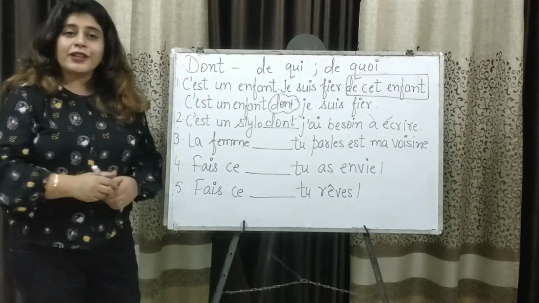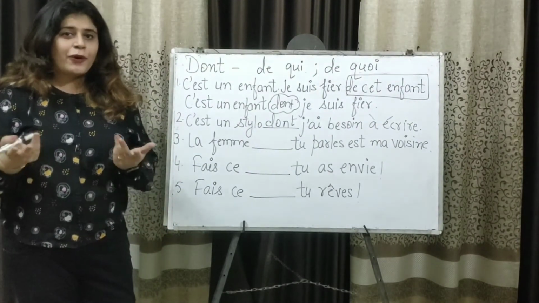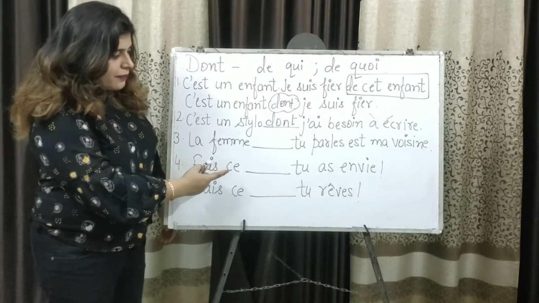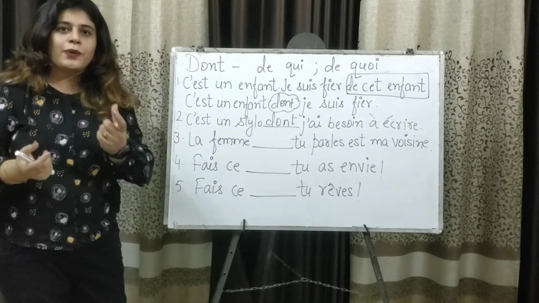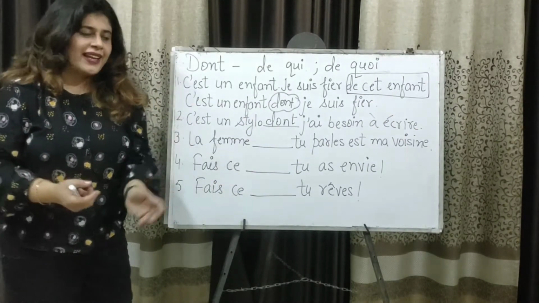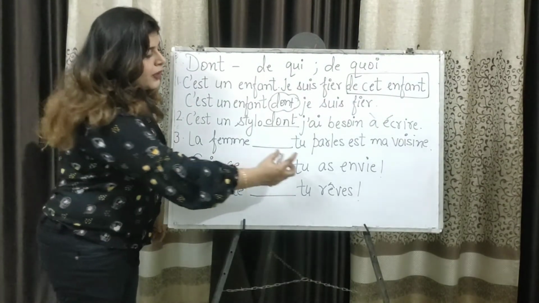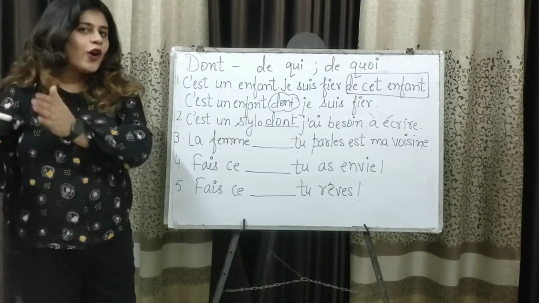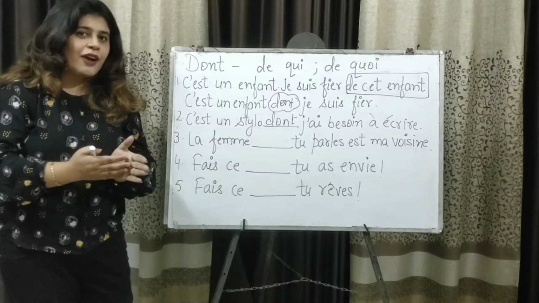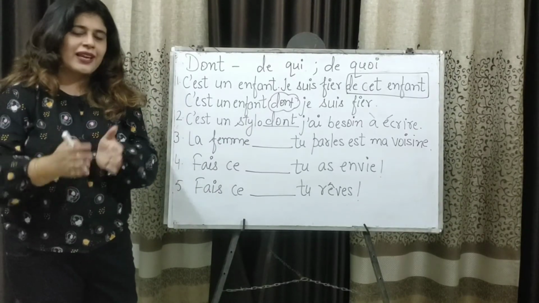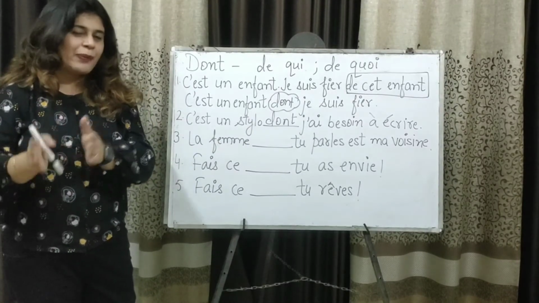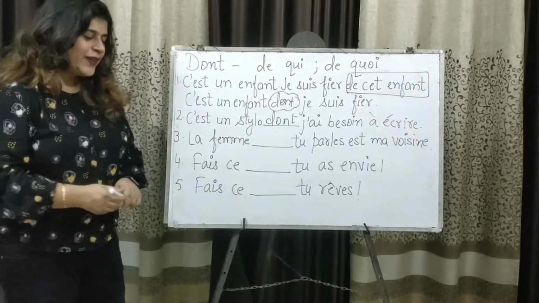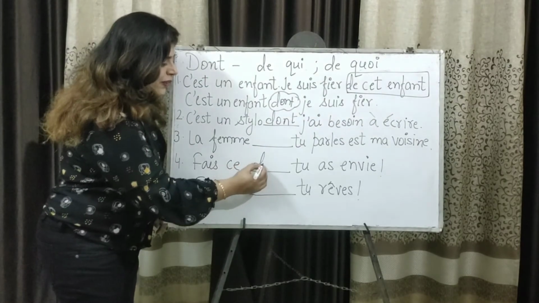Fourth and fifth cases, this thing we don't know. Let's see how to tackle these sentences. Fais quelque chose. Something is that word that we need to look for in the second case. Fais quelque chose, you have desire. So have desire of something. So what we need after envie is the preposition de, and then quelque chose. So de plus quelque chose means de quoi. So we will write ce dont.